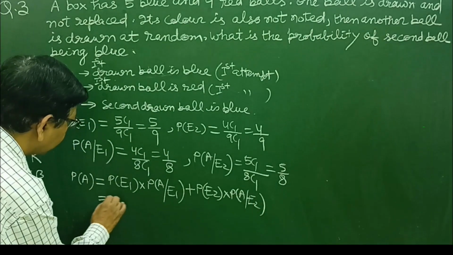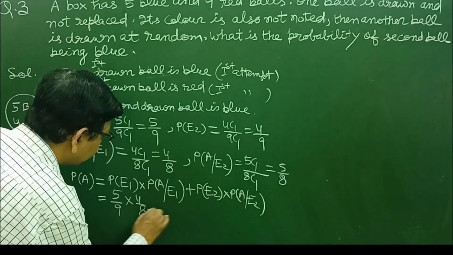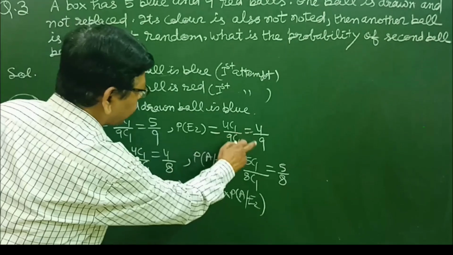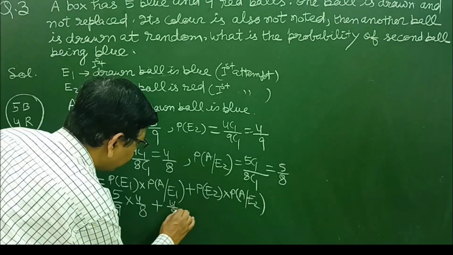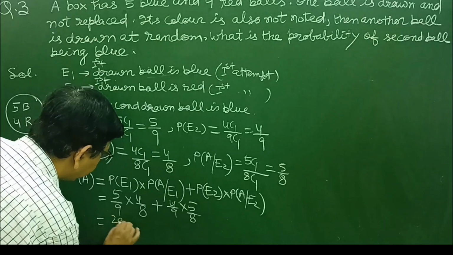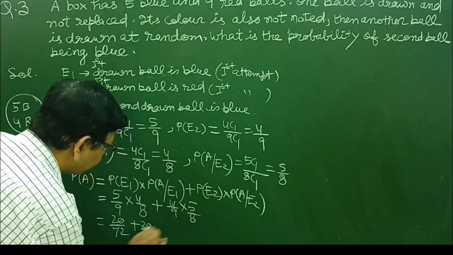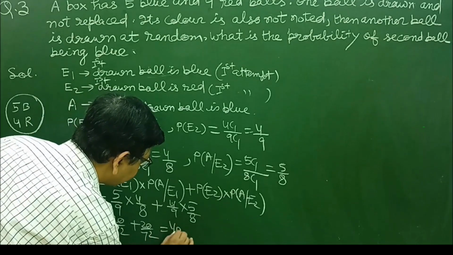Putting these values here: 5 upon 9 into 4 upon 8 plus 4 upon 9 into 5 upon 8, which is equal to 20 upon 72 plus 20 upon 72, is equal to 40 upon 72.